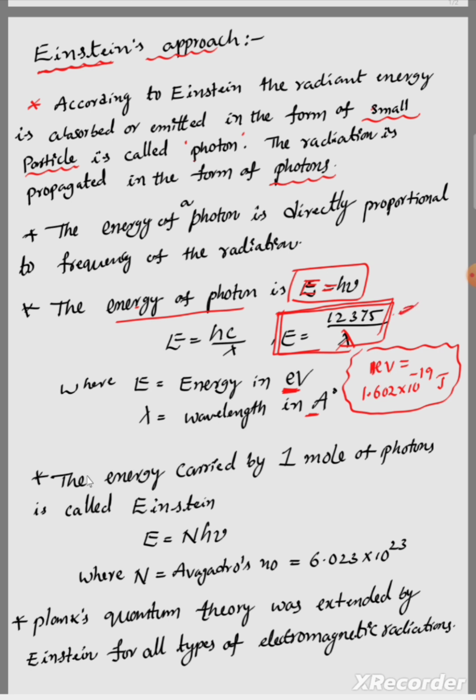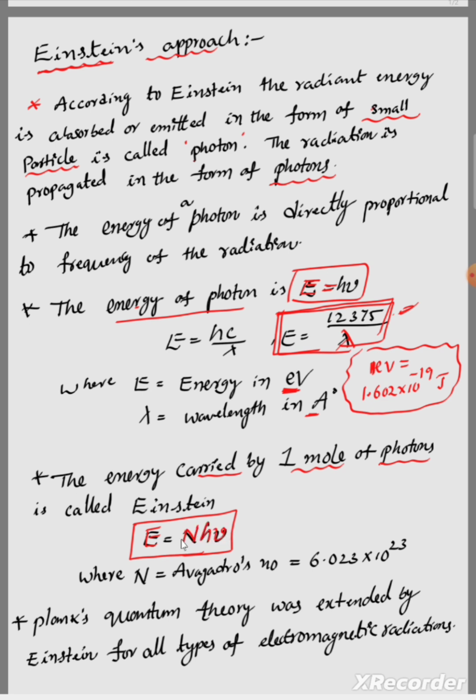Okay, next, the energy carried by 1 mole of photons, the energy of 1 mole of photons, we call an Einstein. Here we get one more new relation, the same as what we discussed previously, but instead of h nu, here we take E equals capital N h nu.